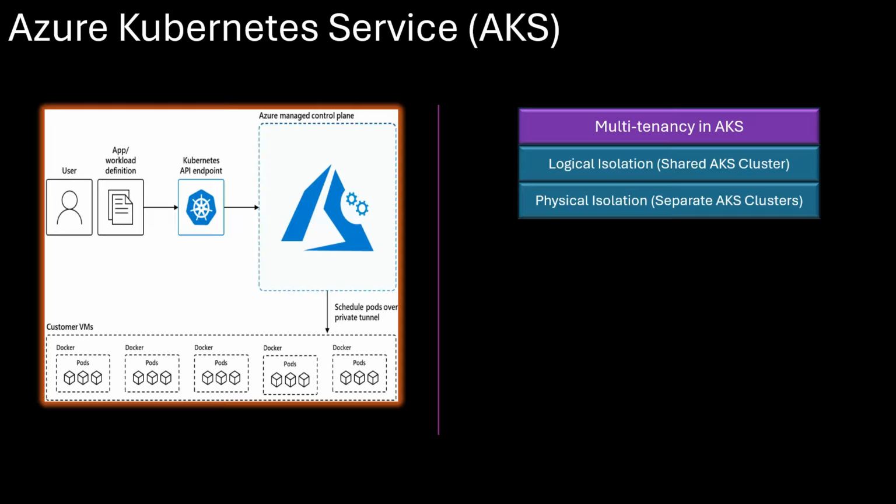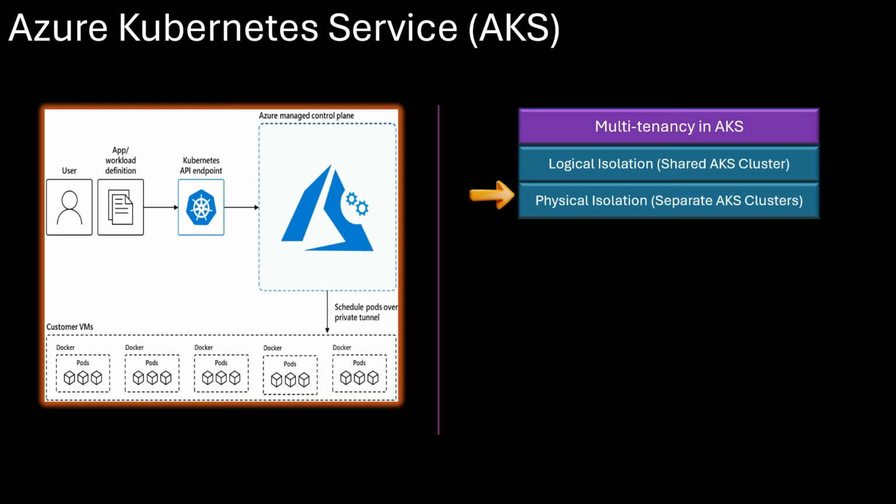Multi-tenancy in AKS means you are running multiple teams or applications on the same Kubernetes infrastructure. But to keep everything secure, you need to isolate workloads properly. AKS allows you to do this in two ways. First one is logical isolation, which is also called shared AKS cluster, in which you run multiple workloads within a single AKS cluster but keep them isolated using Kubernetes namespaces, RBAC, and network policies.